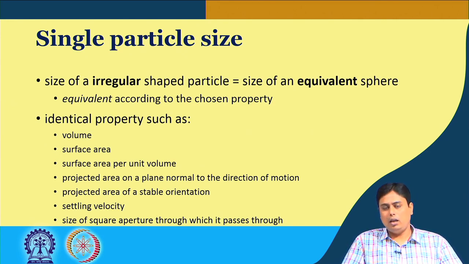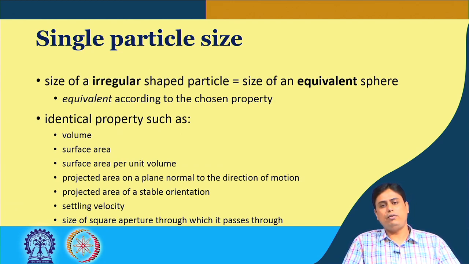But if you get the projected area on a plane normal to the direction of its motion and equate that area with the area of a sphere and then calculate the diameter of the sphere, you can get another size of the same particle.